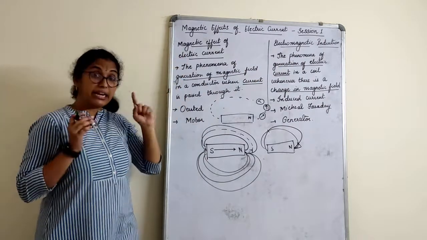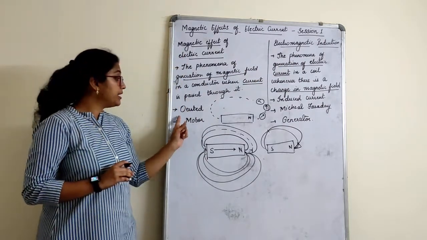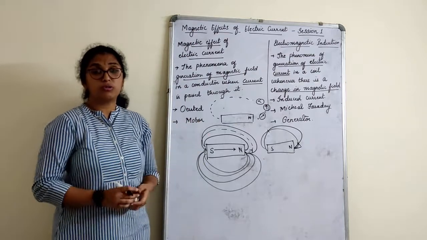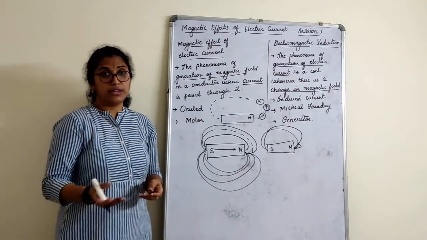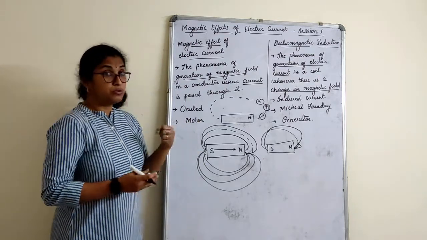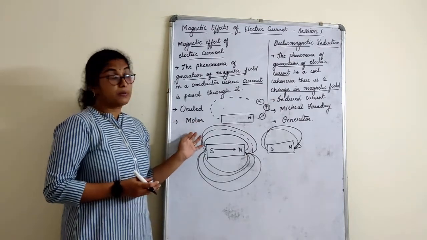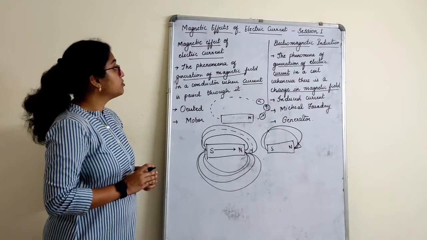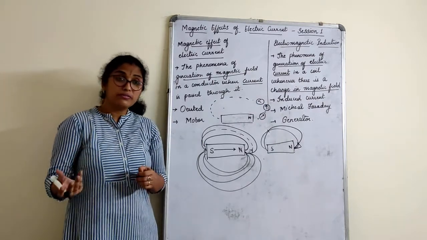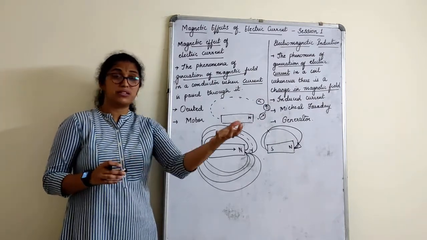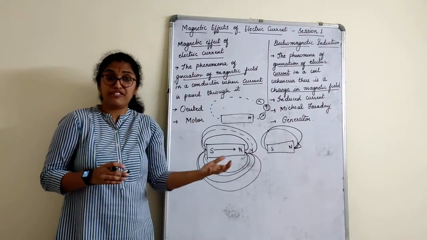So based on the magnetic effect of electric current, we study the motor. What is a motor? We all know what a motor is, right? Not a motorbike, I'm not talking about that here. So we study about the electric motor. Where do we use a motor, children? We use it in mixer grinders, we use it in fans, we use it in refrigerators.